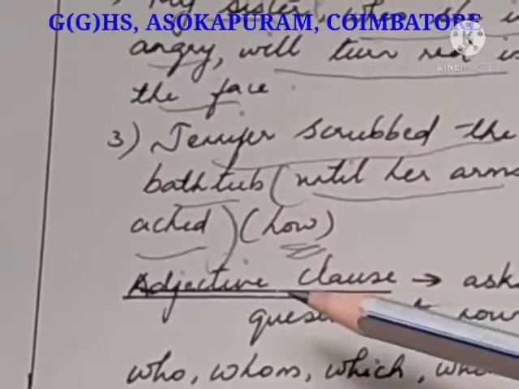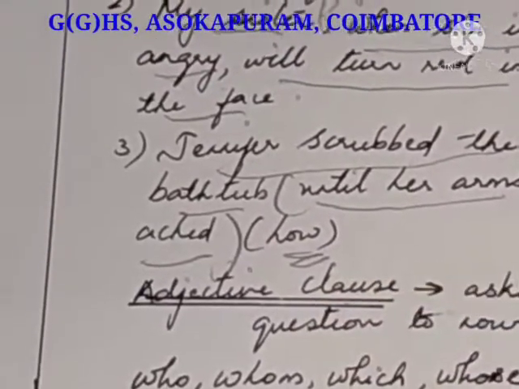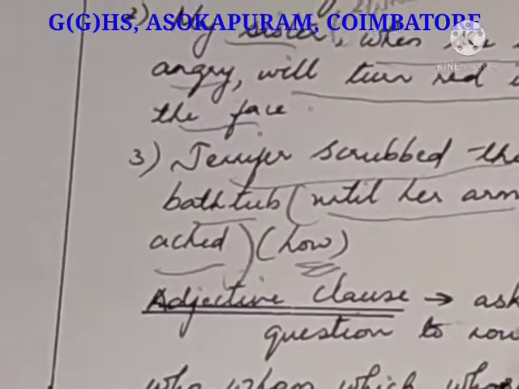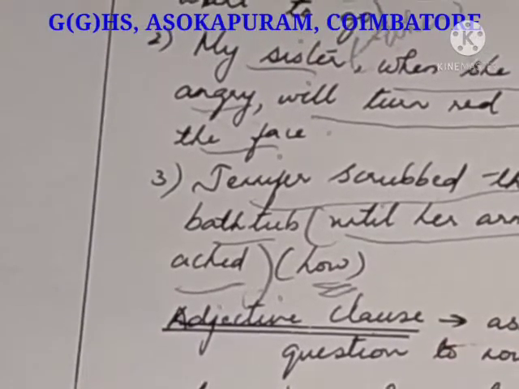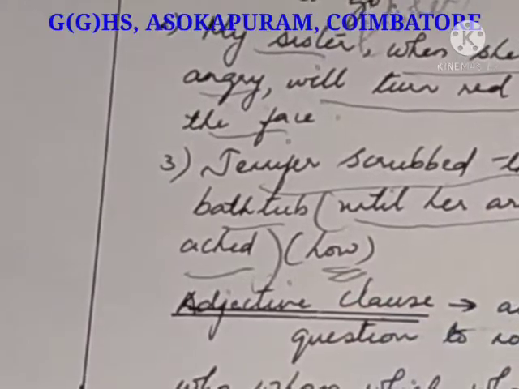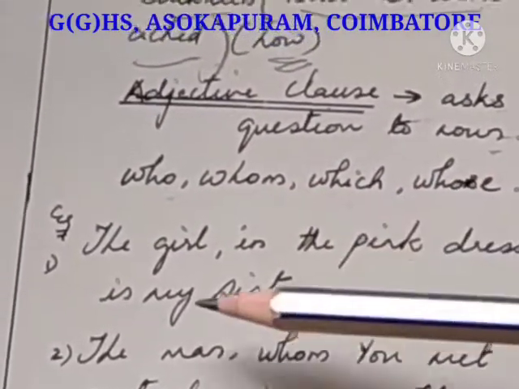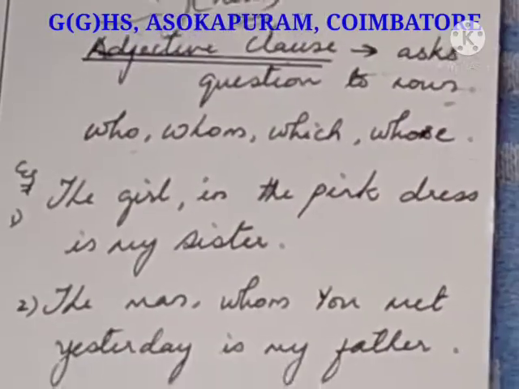The simple definition for an adjective is that it describes a noun. Okay, it always gives importance to the noun. So this doesn't ask a question to a verb, but this adjective clause asks a question to a noun. Okay, what questions is it asking? Who, whom, which, whose.